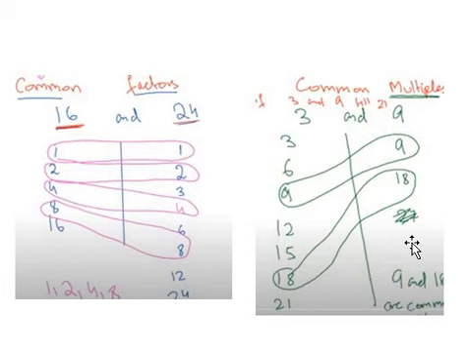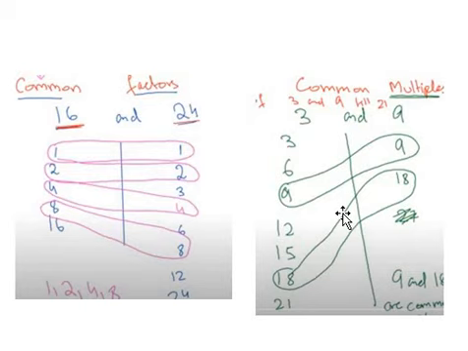So whenever you come across such a question where they want you to find common multiples, they will mention it this way: common multiples of 3 and 9 till, let's say, 21.